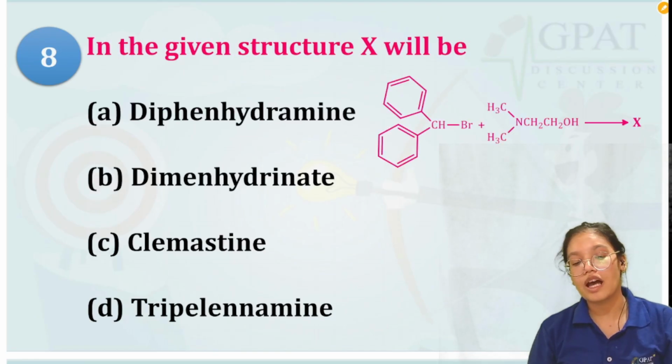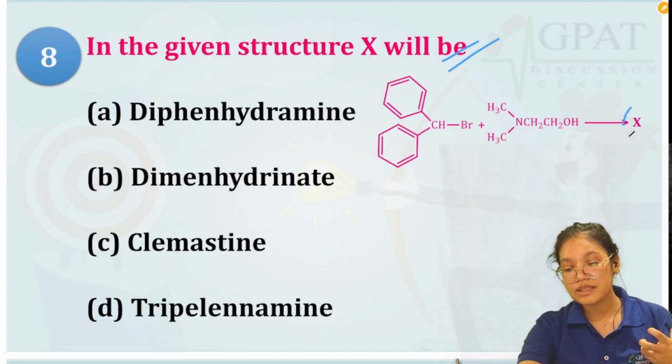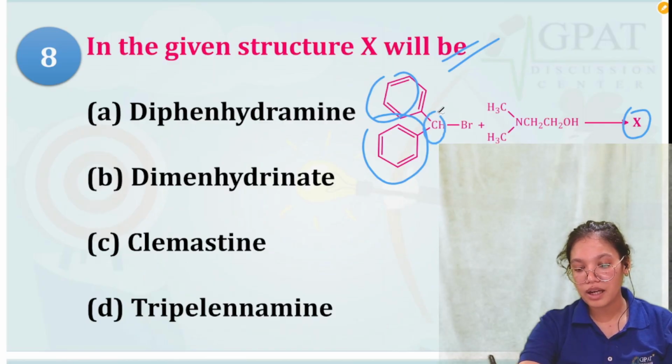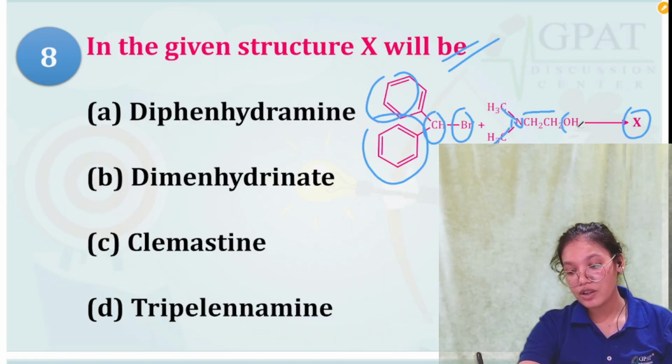Next question we have: in the given structure X will be. So they have given a reaction and they are asking what will be this X. They have given diphenyl, then methyl group, then bromo, and then they have given an amine with the 2 methyl groups, an ethyl chain and OH.